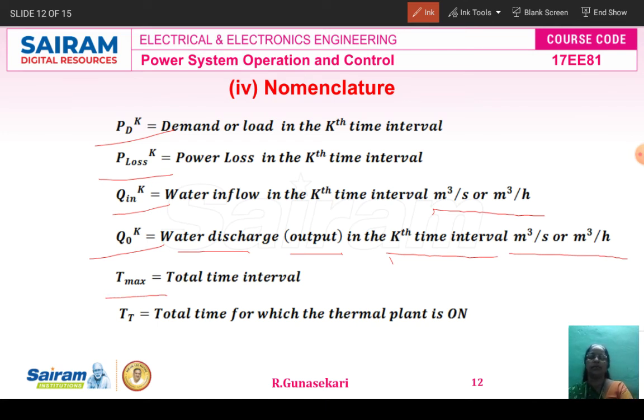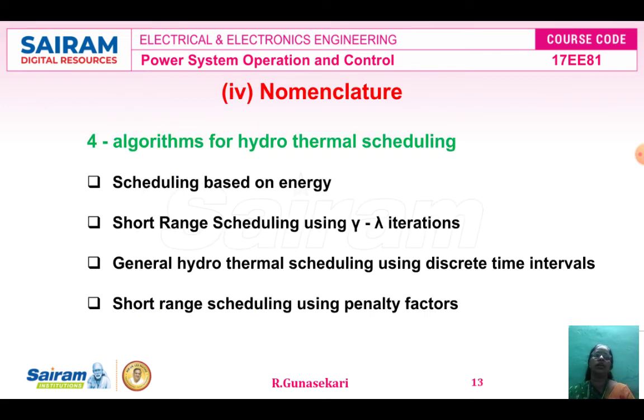TT: T is the time, and the small t suffix is the thermal power plant. So TT is the total time for which the thermal power plant is on. These are the nomenclature used in the three algorithms: general algorithm, long range algorithm, short range algorithm.